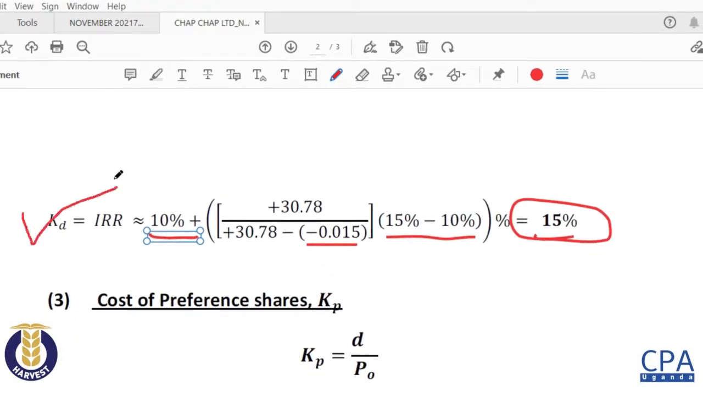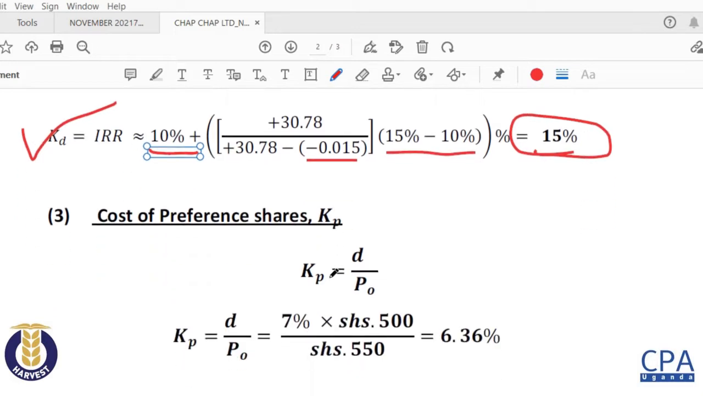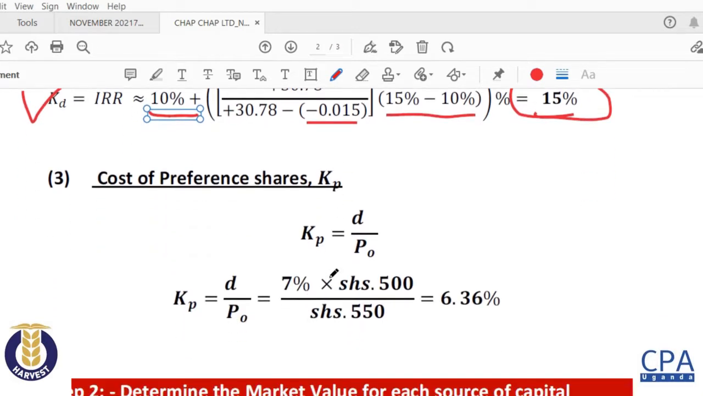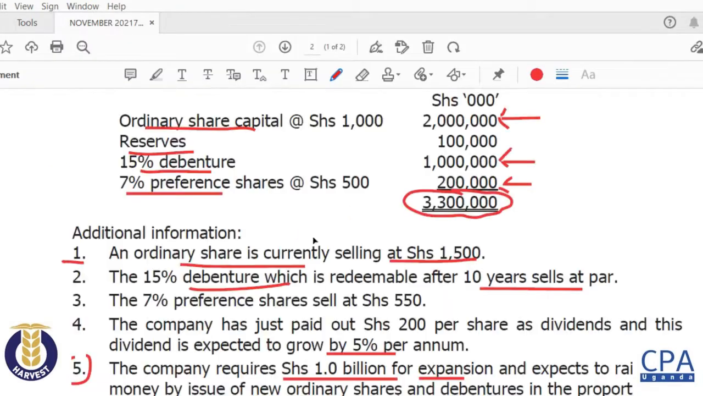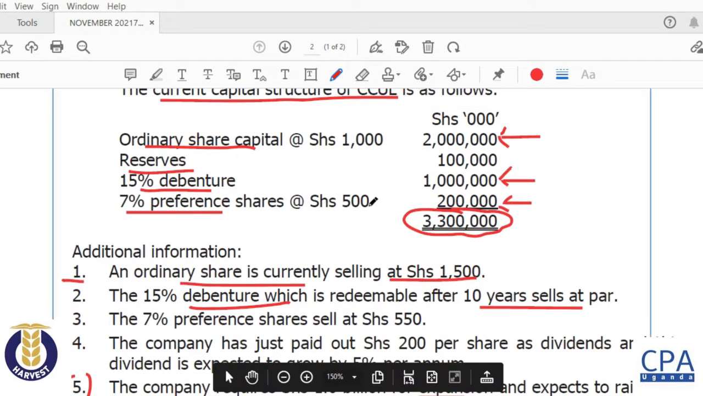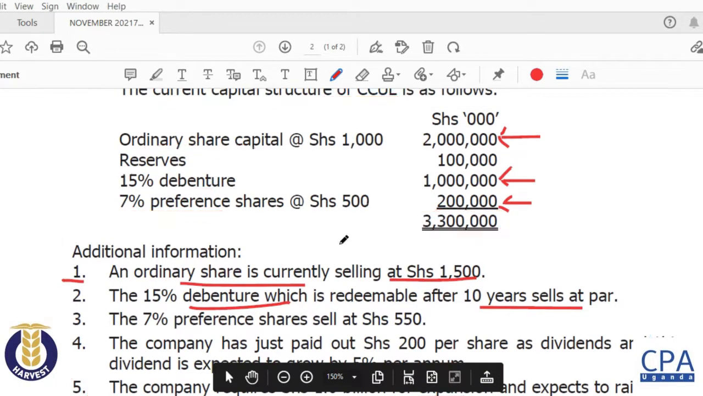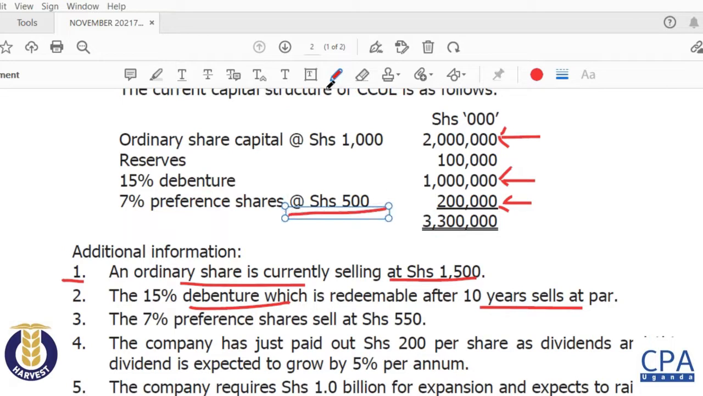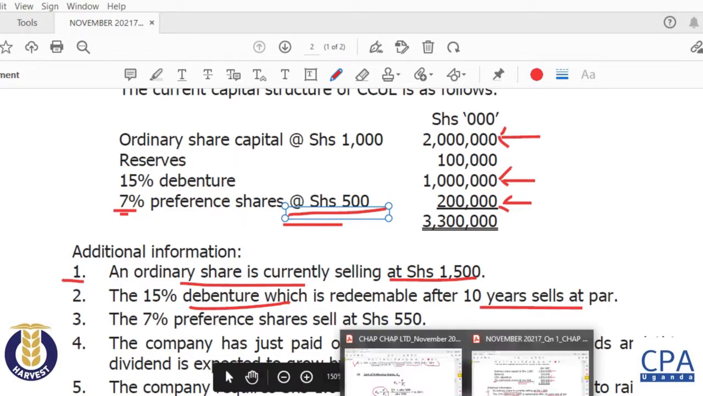So after getting your Kd, you now move to Kp, which is the cost of preference shares, and we say that for you to get the Kp you get D over P0. So that's going to be 7% times the face value. When you look at the question, our preference shares have a nominal value of 500 shillings. So the dividend is calculated on the nominal value. That's going to be 7% times the 500.